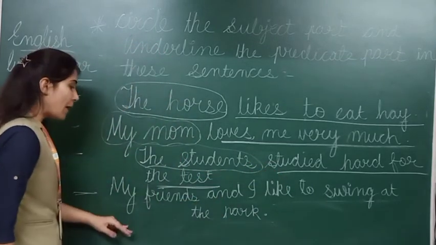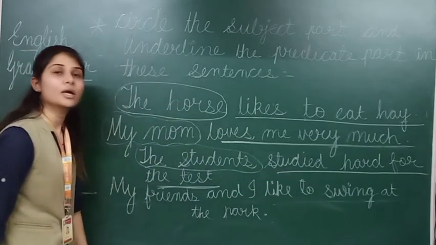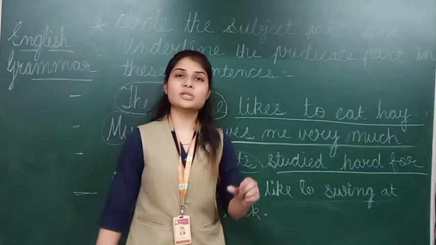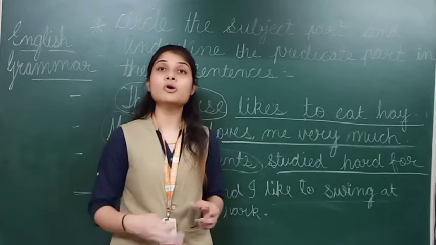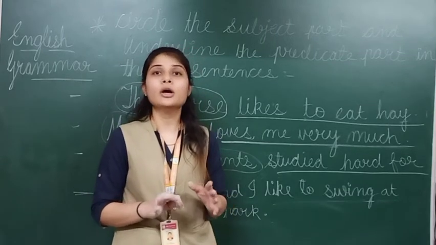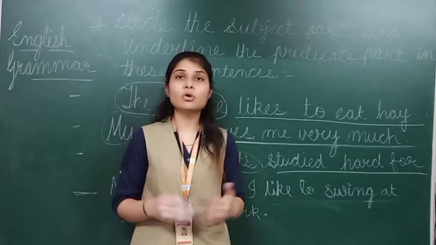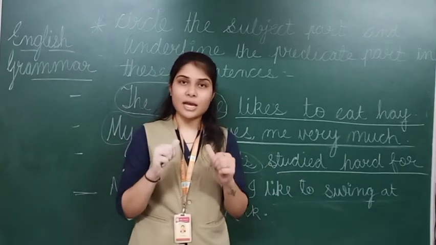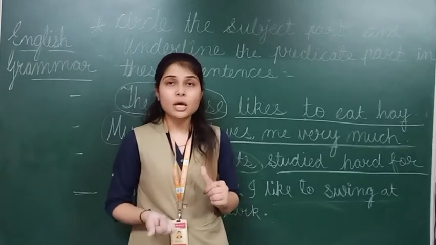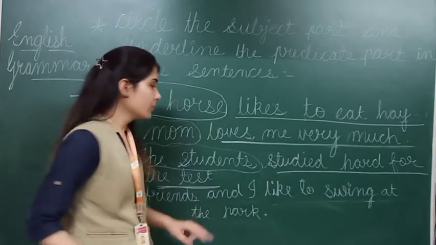Now next, my friends and I like to swim at the park. Here the information is given about the noun that we are talking about: my friends and I. Here the subject part won't include only my friends, because I am also talking about myself. So I also comes as a pronoun. So both are the words which come in the subject part.